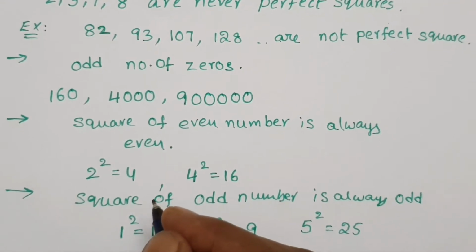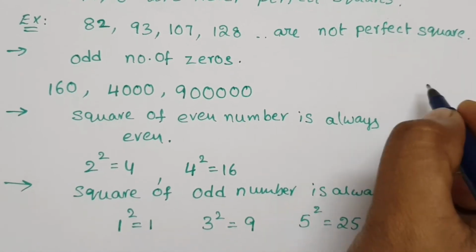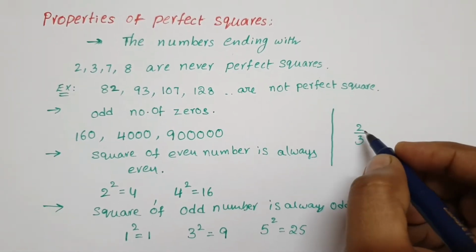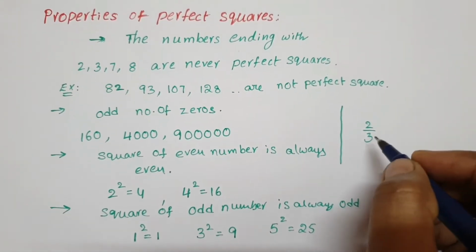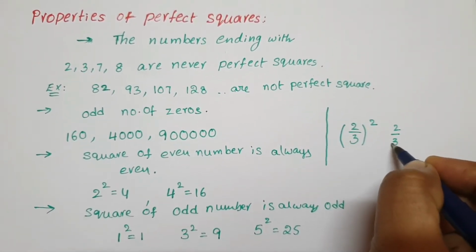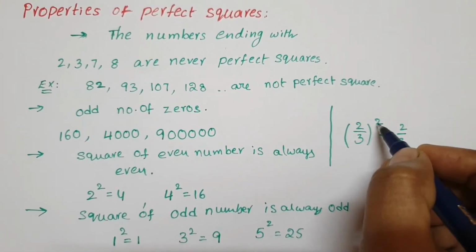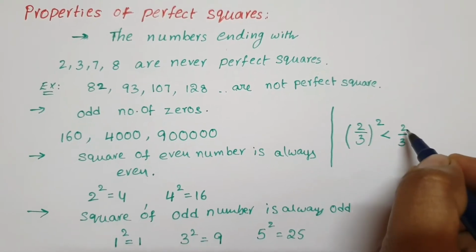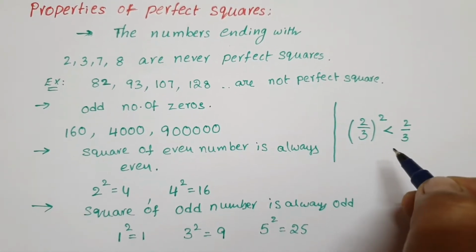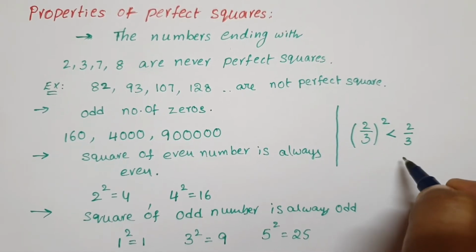Another one: the square of a proper fraction is smaller than the given fraction. 2 by 3 is a proper fraction. Its square, meaning the whole square, is always smaller than the given fraction. 2 by 3 whole squared is less than 2 by 3. Which is greater? 2 by 3 is greater. So the square of a proper fraction is always smaller than the given fraction. This is another condition.